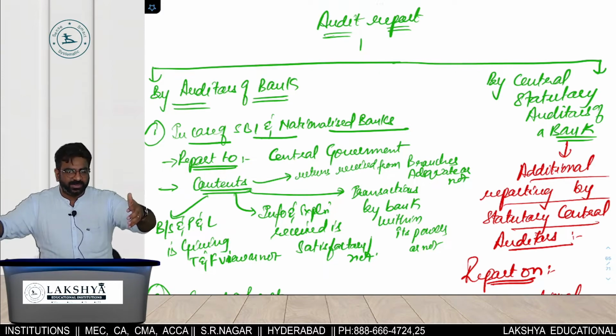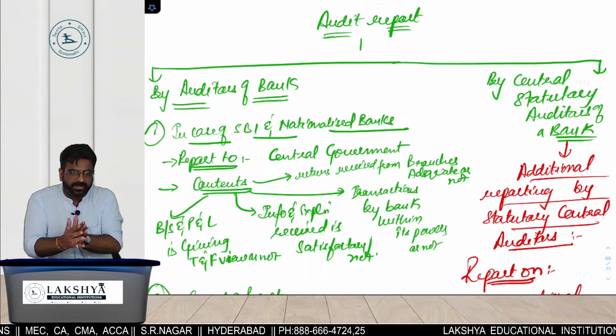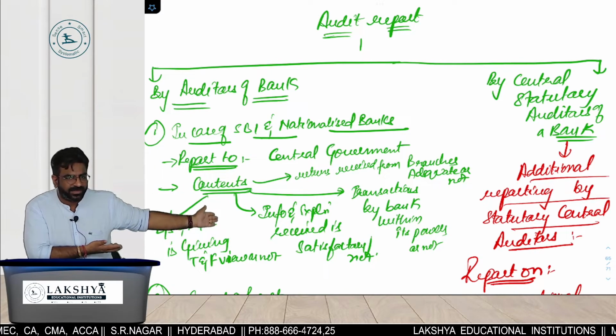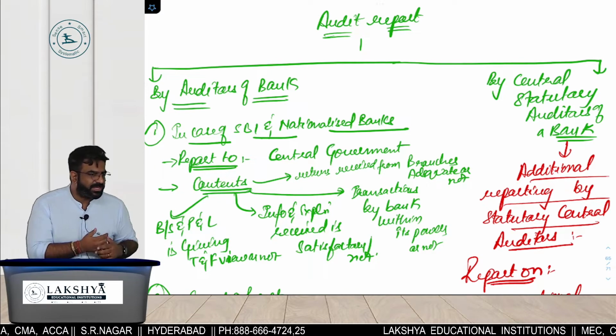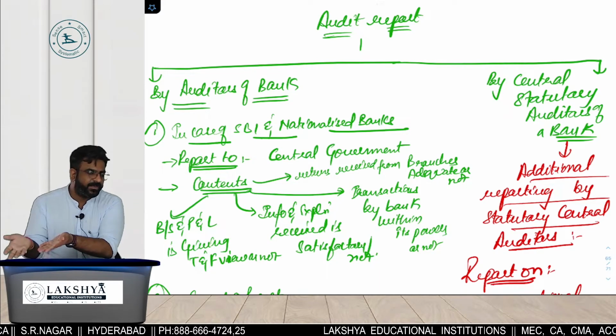What will the CSA do? He will consolidate the audit reports of the branches. That is exactly what the CAG does. The Comptroller and Auditor General of India does the audit or consolidates. So that is the same role the CSA is playing.